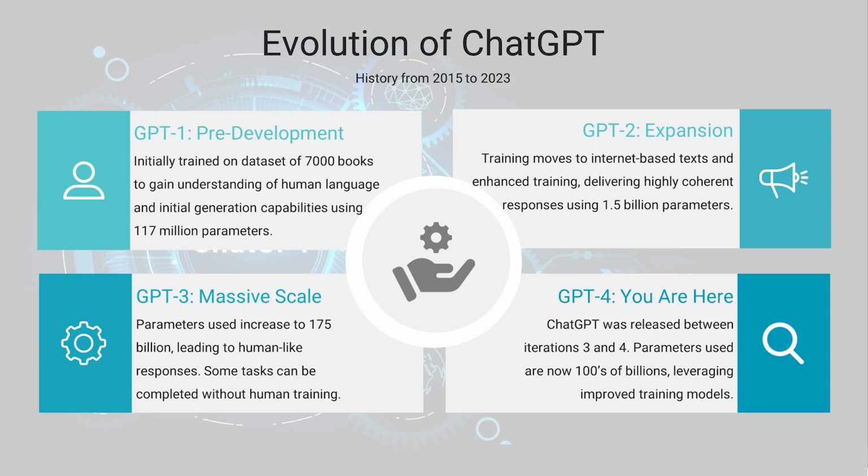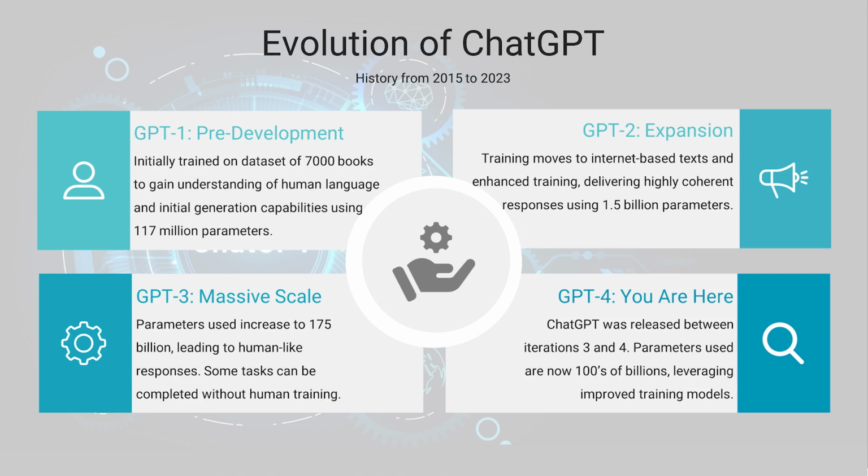So we saw ChatGPT emerge in version 3.5, and then when you log into OpenAI, you can use either 3.5 or 4. Parameters are now well past in the hundreds of billions. It's leveraging improved training models, and this is what's allowing us to have those very structured and coherent exchanges over a long dialogue.